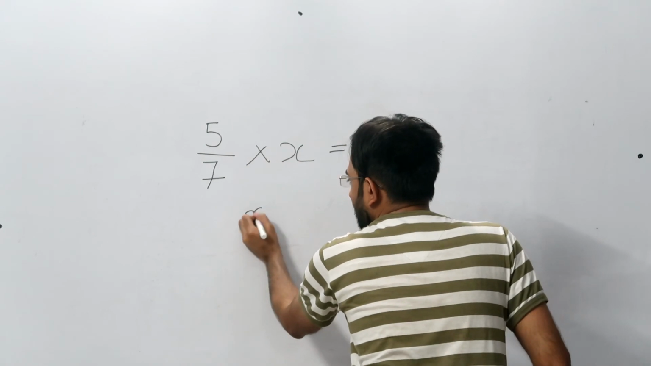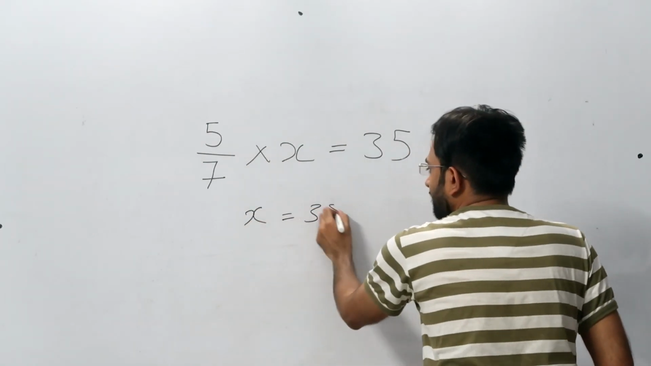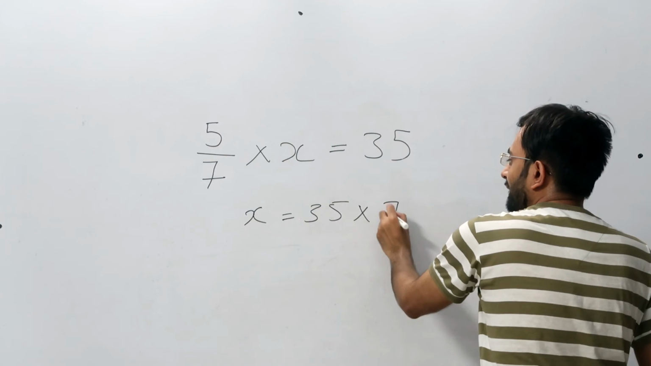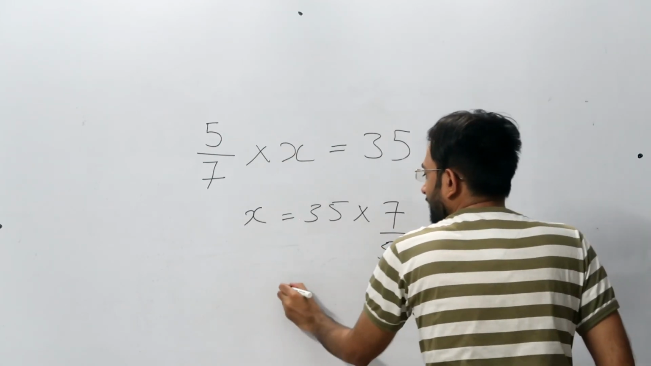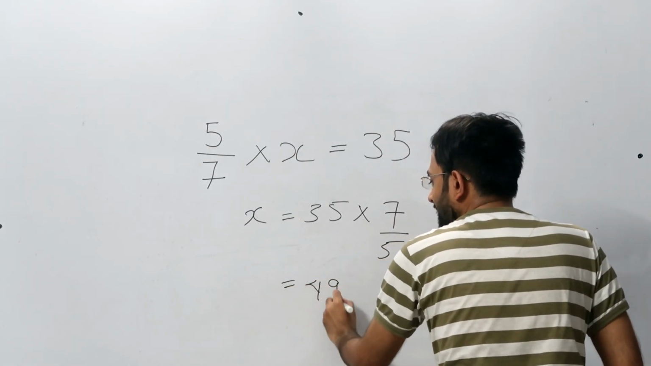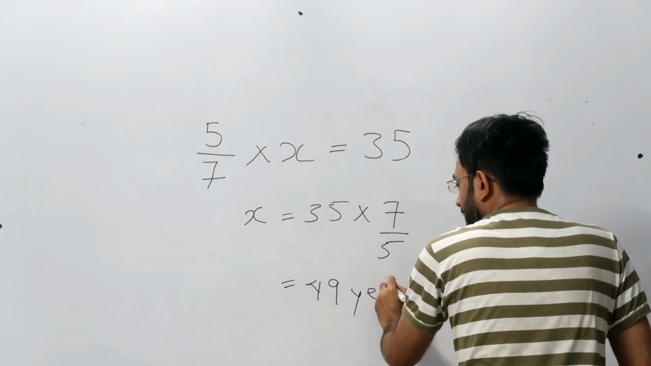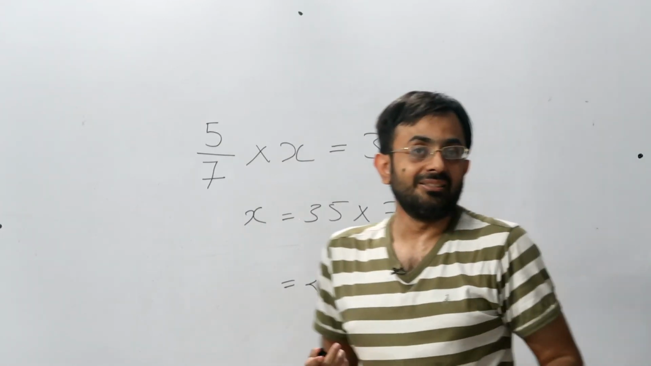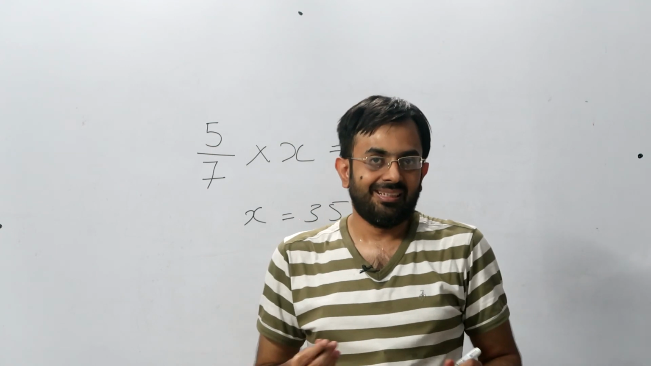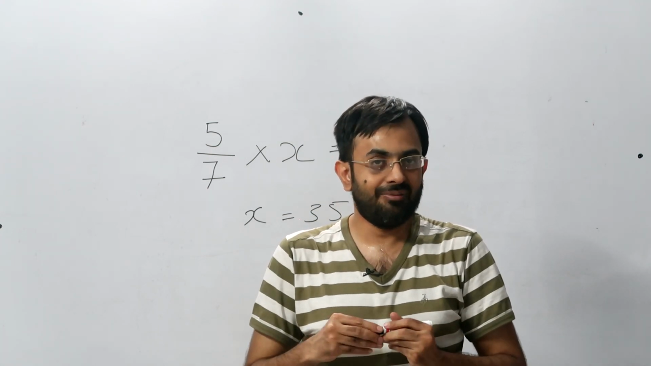This will give us X is equal to 35 into 7 upon 5, equal to 49 years, which is the answer that we were looking for. Isn't it a simple question that you could just solve in like 5 seconds?